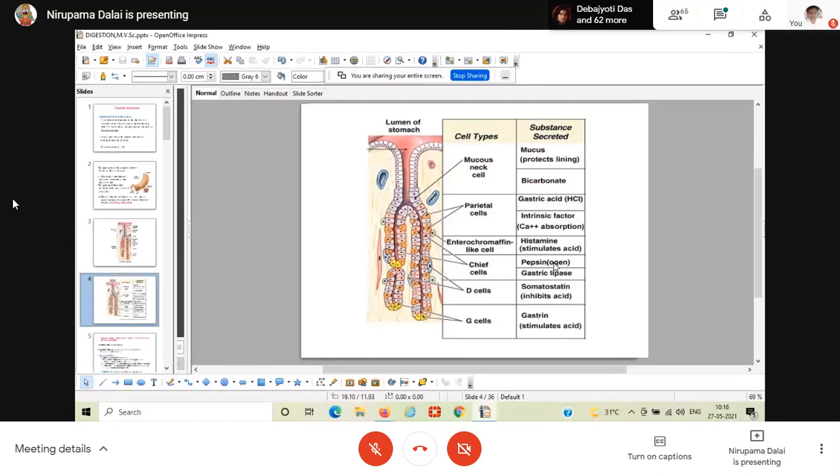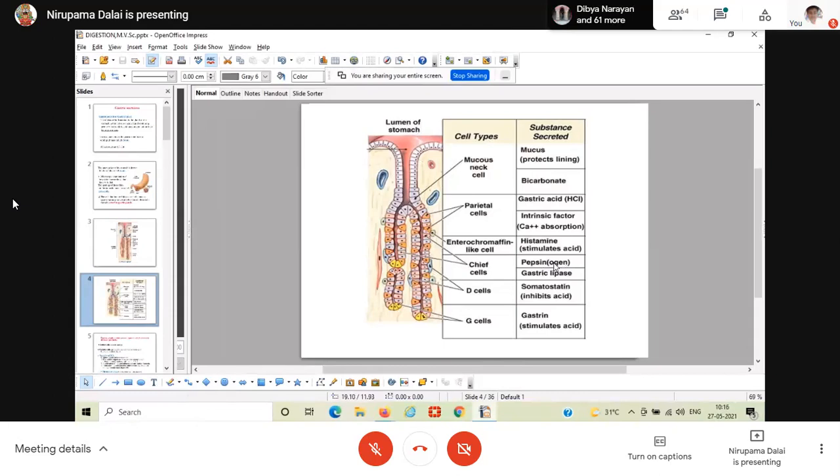What will happen if it is present in the active form? It would digest the lining of the gastric gland, the gastric mucosa.